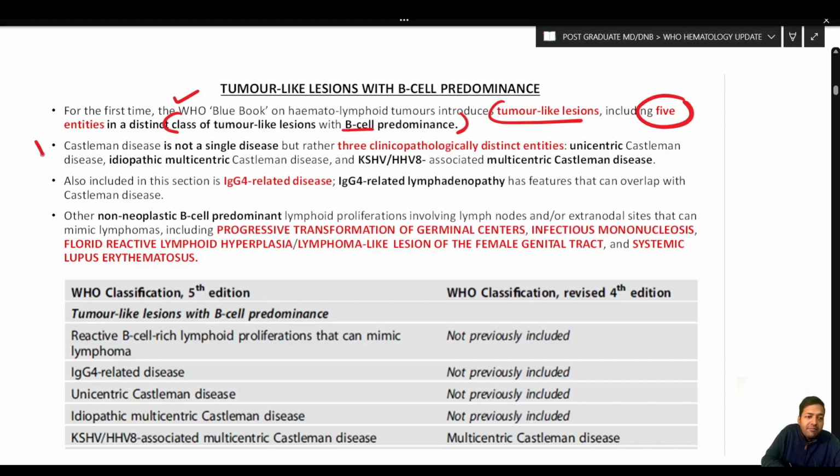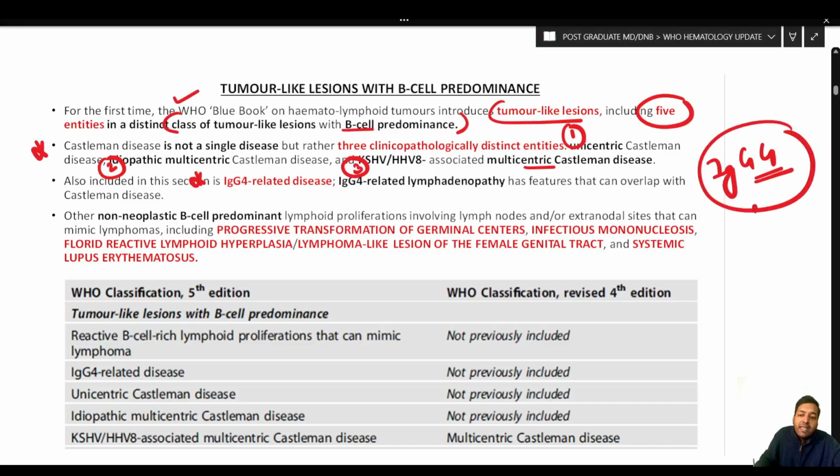So Castleman disease is not a single disease but rather 3 clinico-pathologically distinct entities: unicentric Castleman disease, idiopathic multicentric Castleman disease, and KSHV or HHV8 associated multicentric Castleman disease. Also included in this section is IgG4 related disease. So IgG4 related lymphadenopathy or disease, a very important exam question again. You can read directly from the WHO 5th edition. Again, this is a very important question that is asked in the exam.